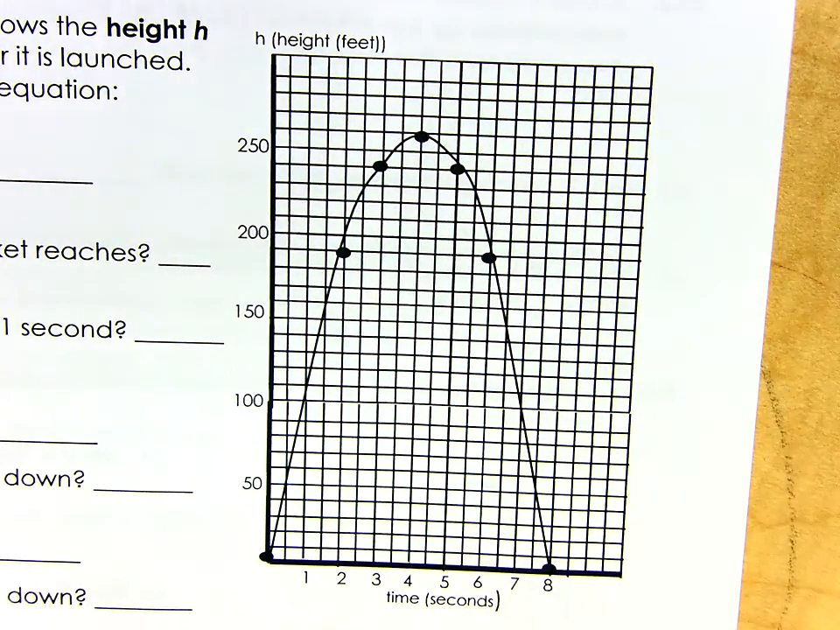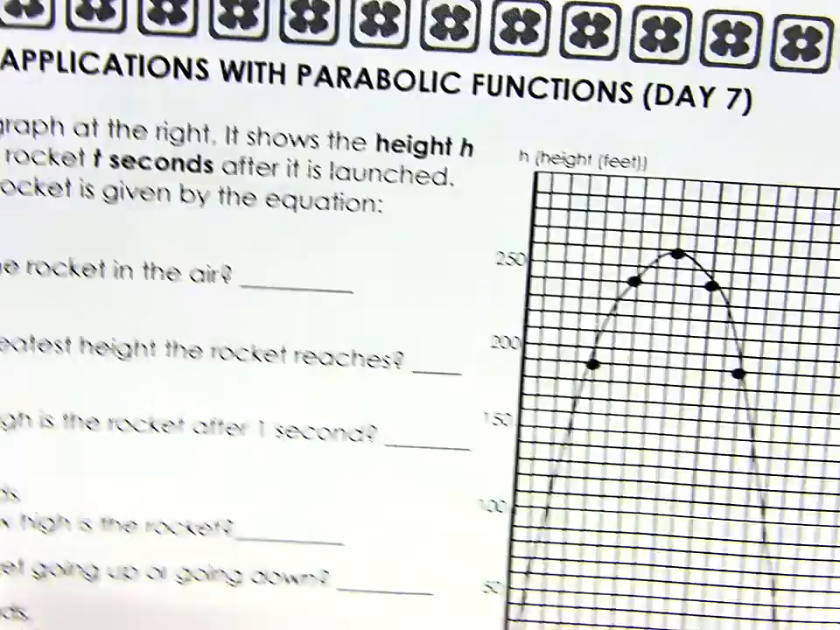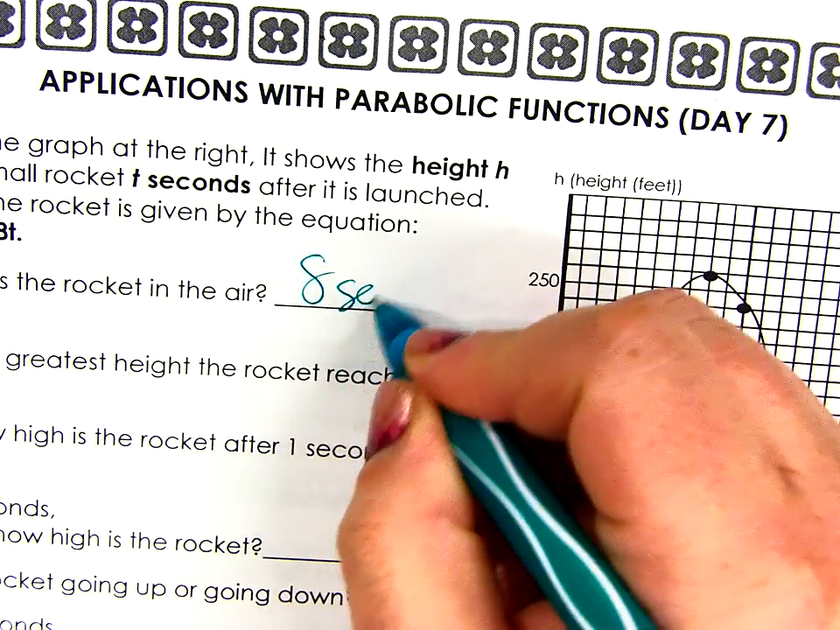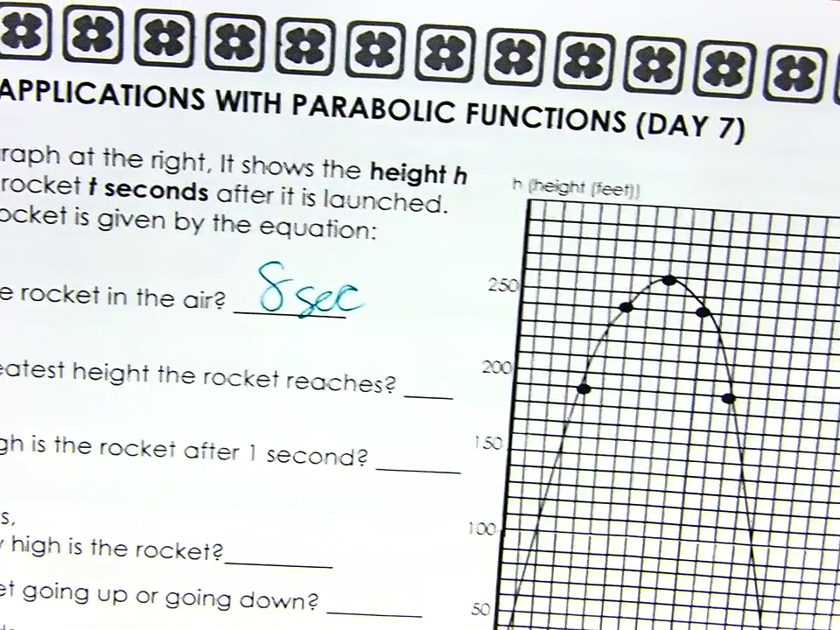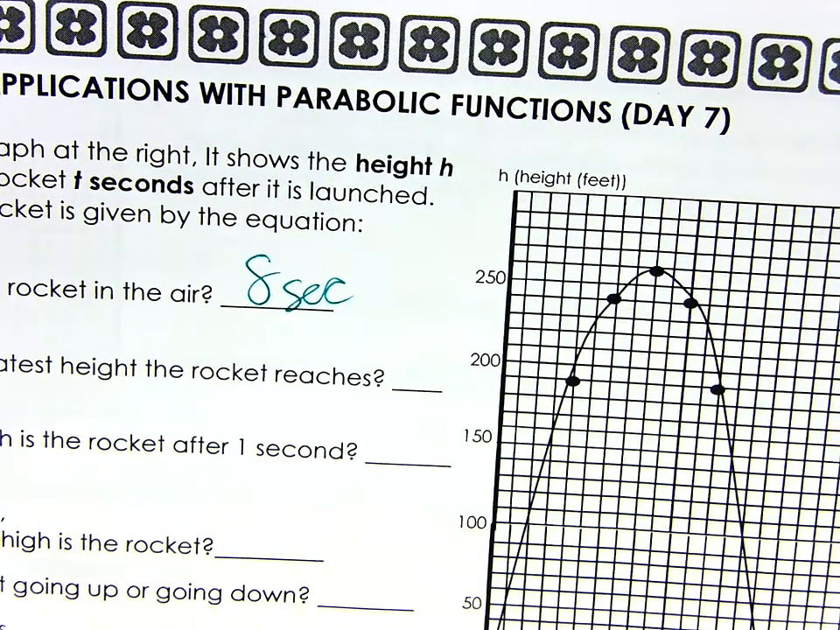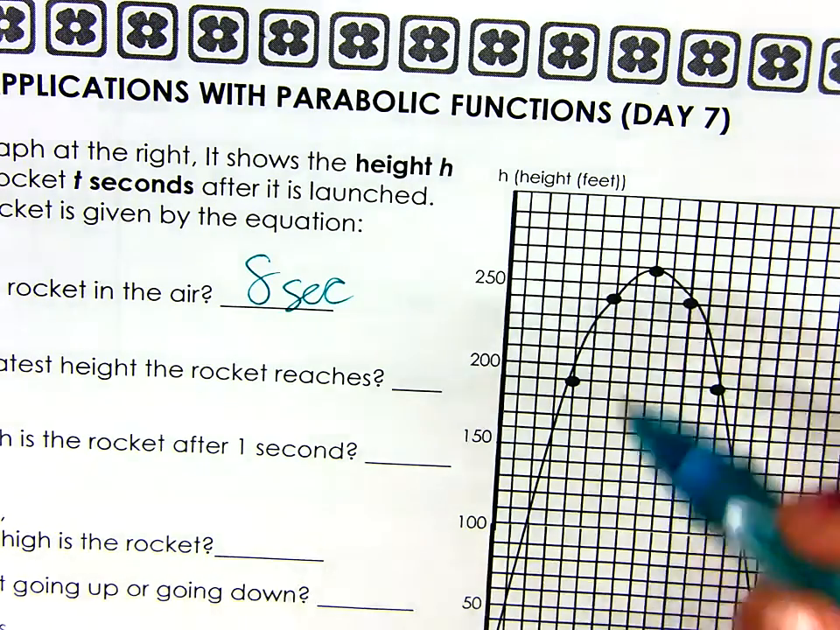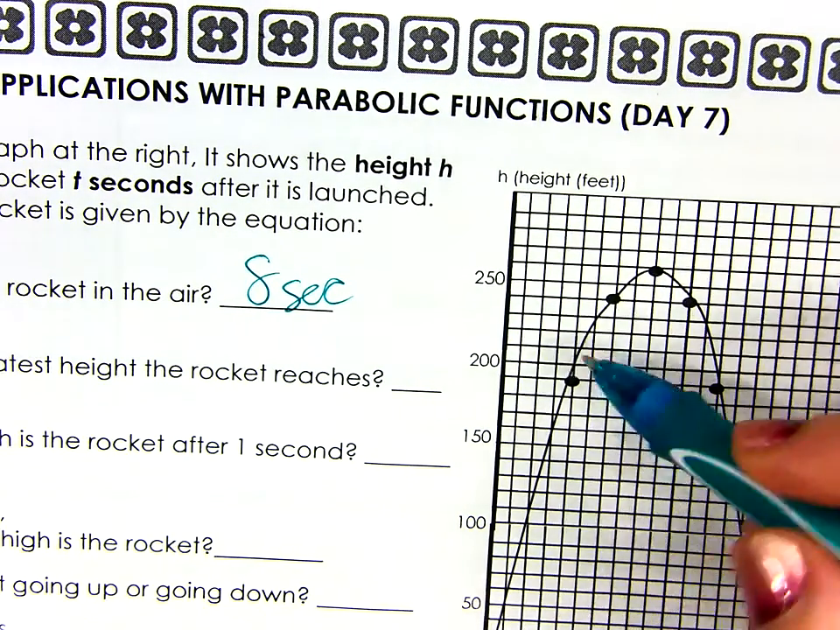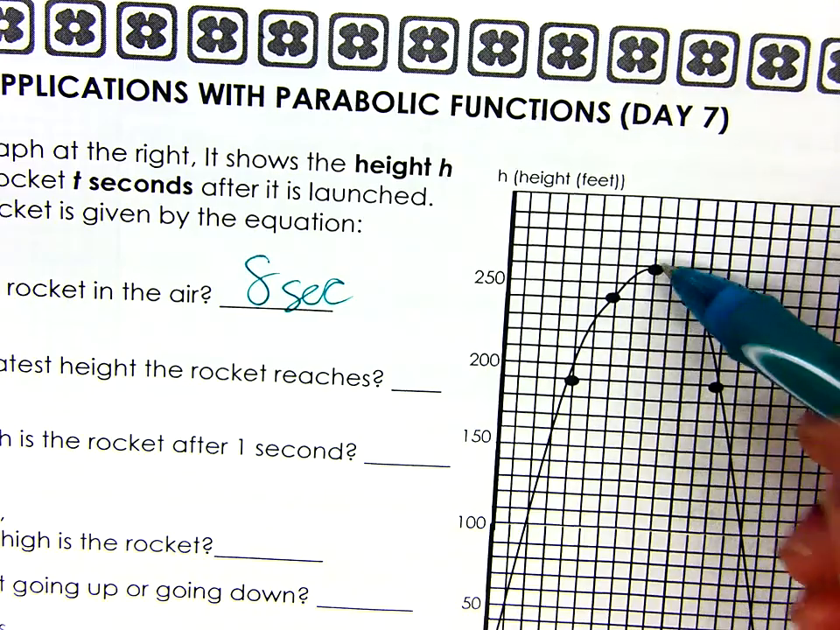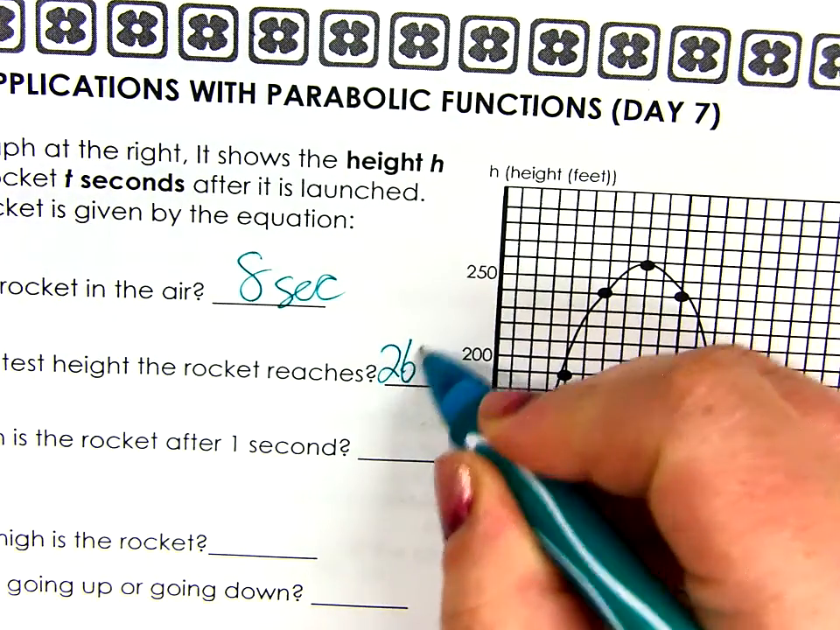So, we're all ready to answer the first question. It's asking me, how long is the rocket in the air? 8 total seconds, right? 4 seconds on the way up, 4 on the way down. So, 8 seconds. What is the greatest height that the rocket achieves? 260. Are these all in multiples of 10? They are. So, yes, I would agree. 260 feet.